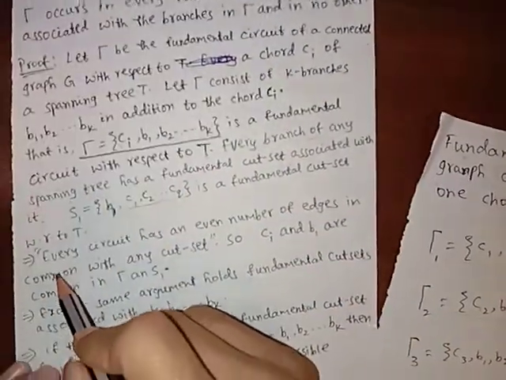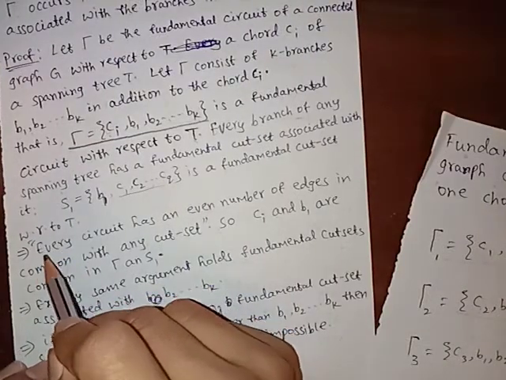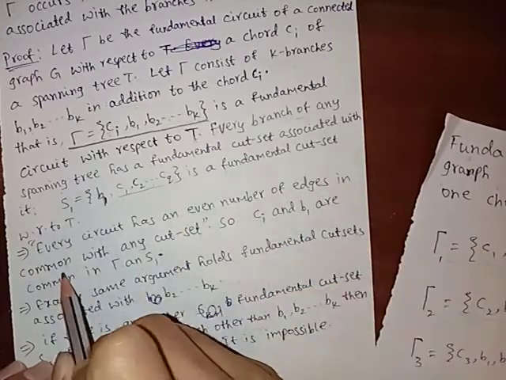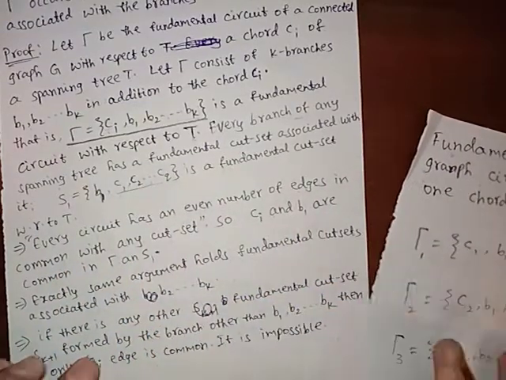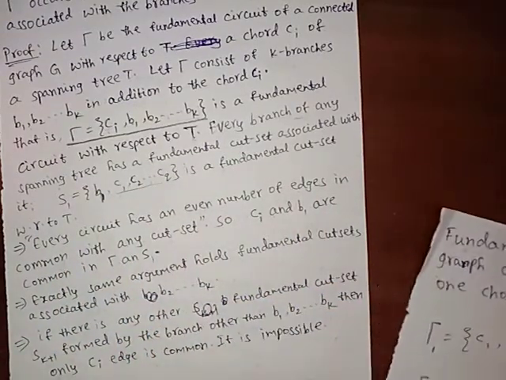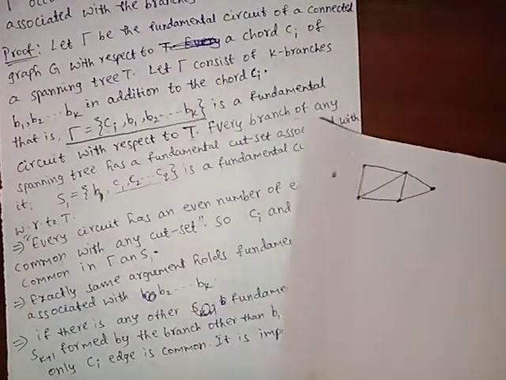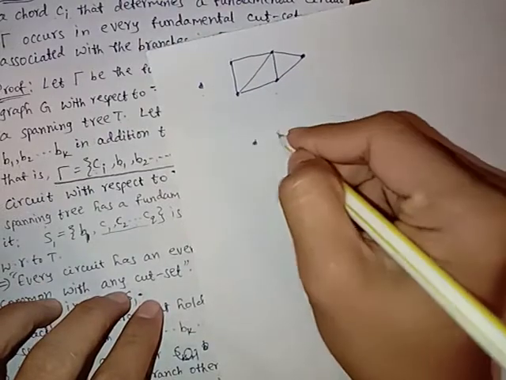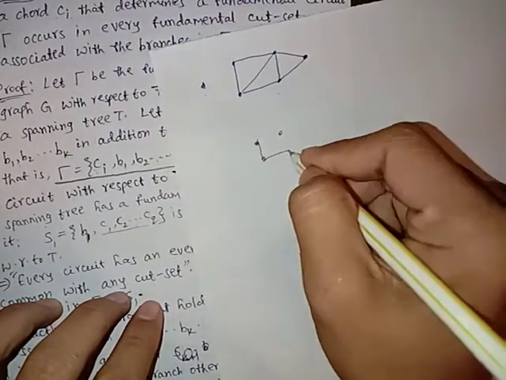Now we have a theorem. Every circuit has an even number of edges in common with any cut set. How is it possible? Now if we consider any circuit, this is a circuit.